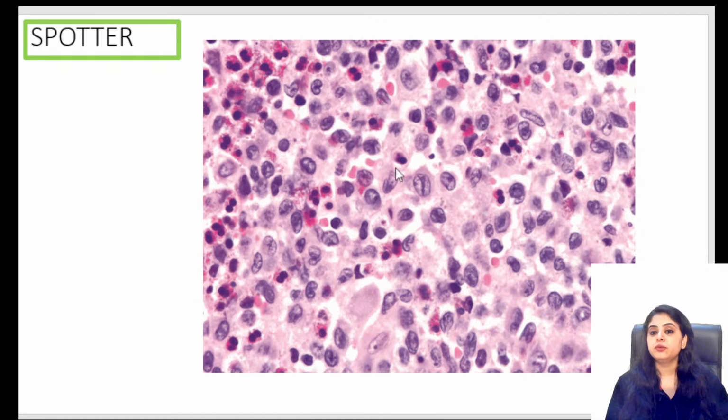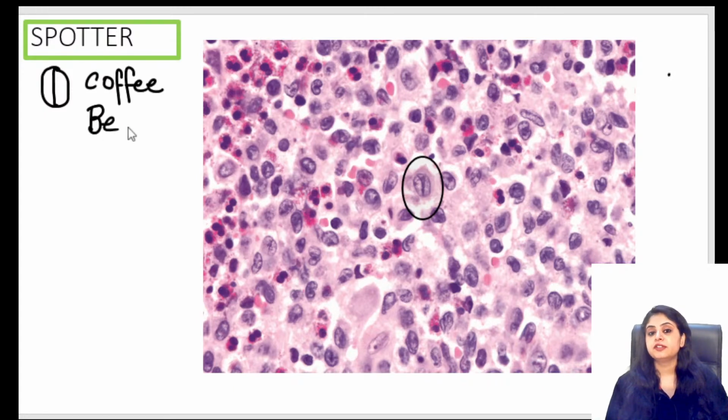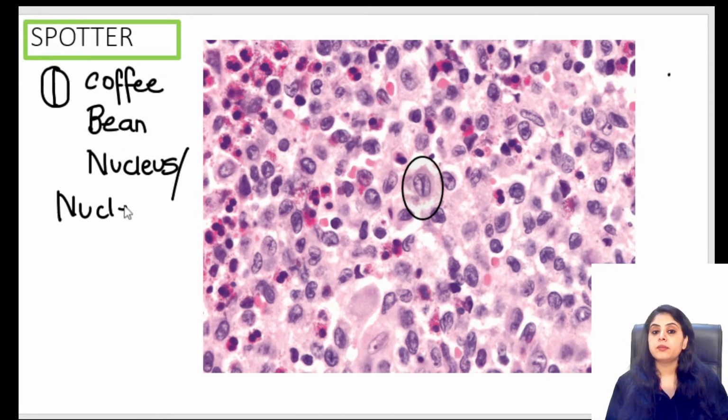What am I exactly wanting you to catch? I'm wanting you to catch this cell. It's a cell that shows you a line through it, and that is the coffee bean appearance. That is a coffee bean nucleus. Either in the exam the photo will be given, or the words coffee bean nucleus will be mentioned, or if they don't want to be so direct, they will talk about nuclear grooving. So when we say nuclear grooving, you should know there's a nucleus and a groove going through it.